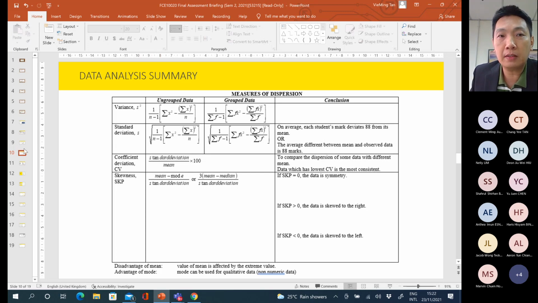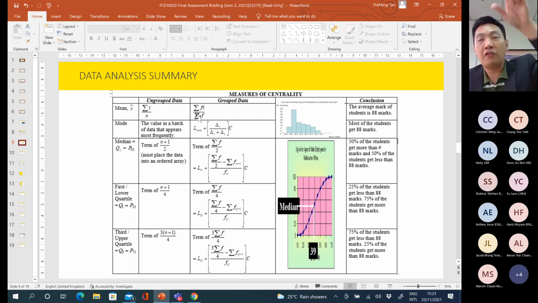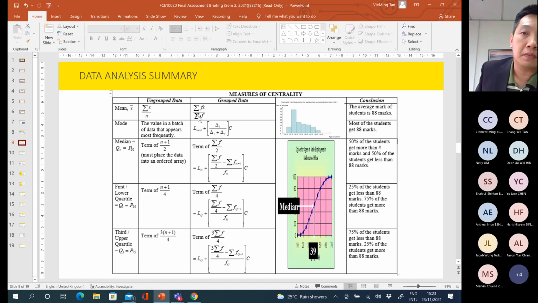Similarly for grouped data, make sure that you know the formula to calculate the mean, mode, and median. For the mean with grouped data, you must get ready the total F and also the total Fx value. You need these two columns, so you can build a table: the midpoint column, followed by the frequency column, then the Fx column, and then the Fx square column. You need all these columns in order to calculate the mean value for grouped data.